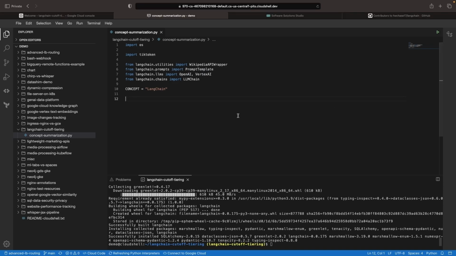Now, I've already in the background added the environment variable for the OpenAI API key. If you haven't done that yet, you could define this in code or just use bash commands in your terminal to define your API key.